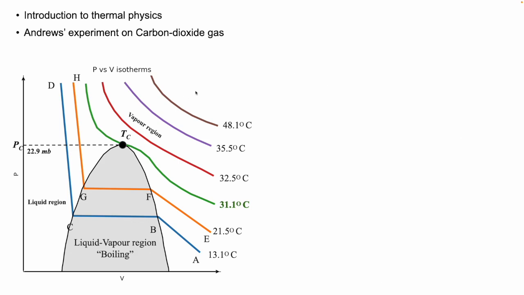Now, I want you to think about our ideal gas equation and try to connect it with this graph. I hope you are not able to do that, because it is not possible: PV equals nRT does not give us any indication about a critical pressure, a critical temperature, a critical volume, or any critical point.